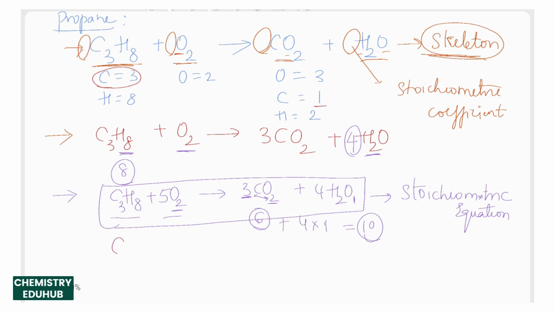The same equation can also be written as 2C3H8 plus 10O2 giving rise to 6CO2 plus 8H2O. Now this is also a balanced stoichiometric equation, but which one needs to be considered? Is it the first one or the second one?